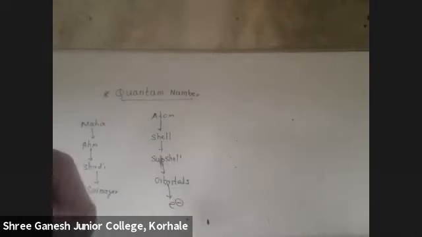So there are 4 quantum numbers, and different scientists have found these quantum numbers. One quantum number tells you about shells. The second quantum number, subshells. The third quantum number, orbitals. And the fourth will say where that electron is present. So how many quantum numbers are there? 4. What is a quantum number? It completely defines the electron, where it is present.